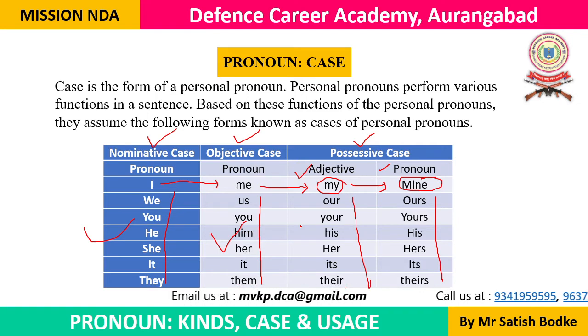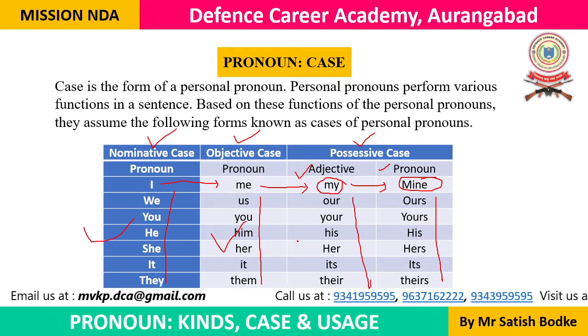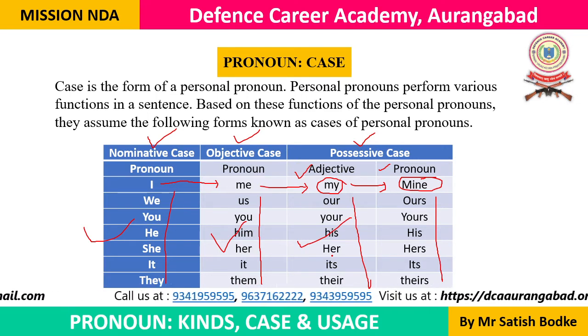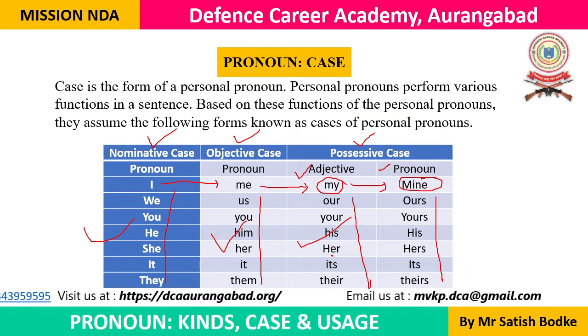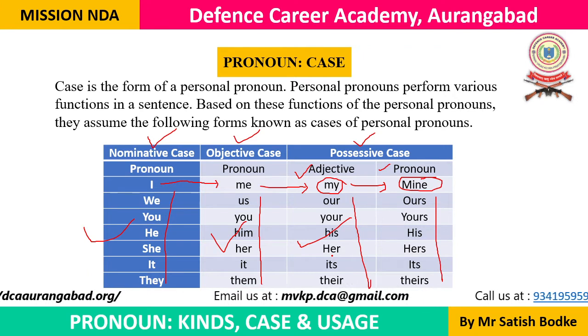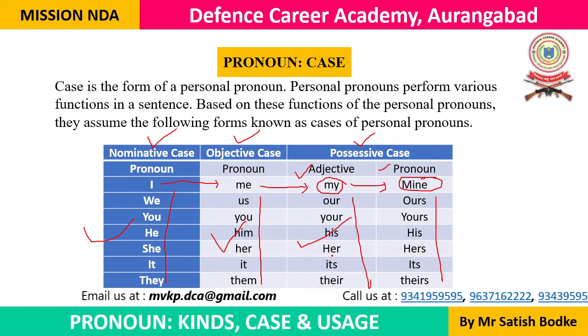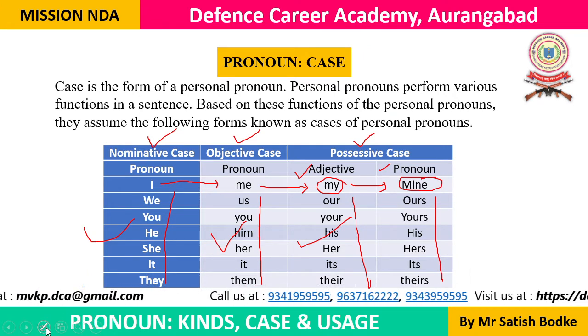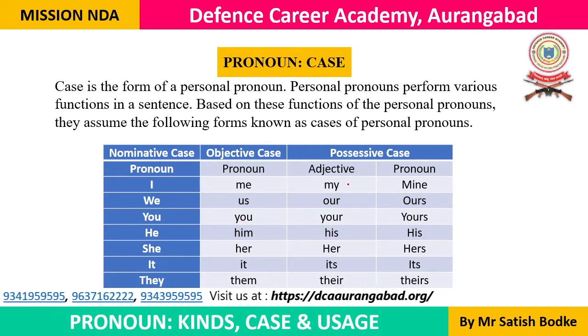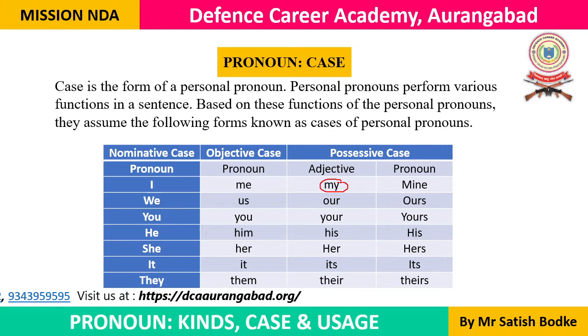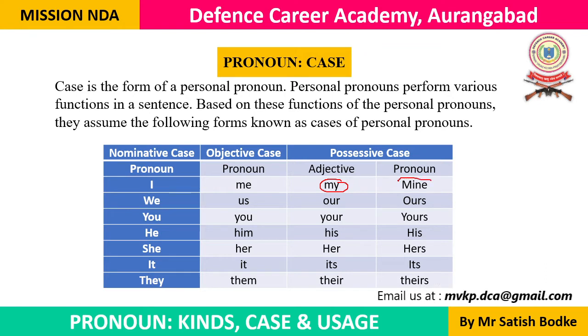We use the possessive adjective before a noun to modify that particular noun. A possessive adjective precedes a noun, it comes before a noun to modify it. That's why it is known as the possessive adjective. It is possessive because it shows ownership. This is my book, we can say. Book is the noun and my is the possessive adjective. This book is mine. Here mine is a possessive pronoun.